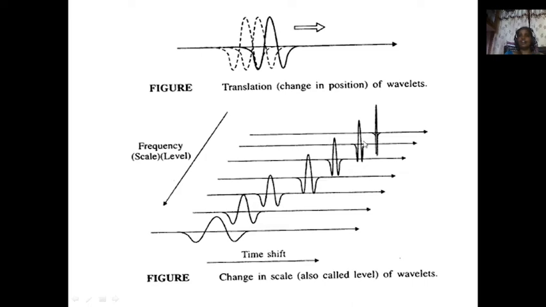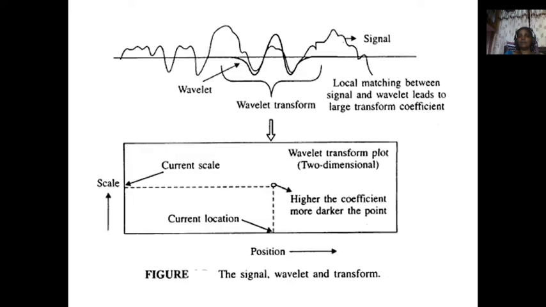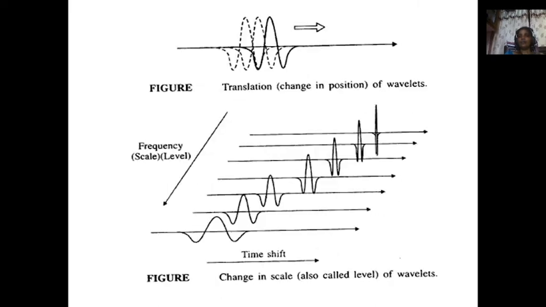Like that, when you are moving to higher resolution, or frequency level, or scaling, we can observe that the size of the wavelet is shrinking. Shrinking indicates fast variations in the amplitude levels, and fast variations in amplitude levels in general refer to high frequency components.